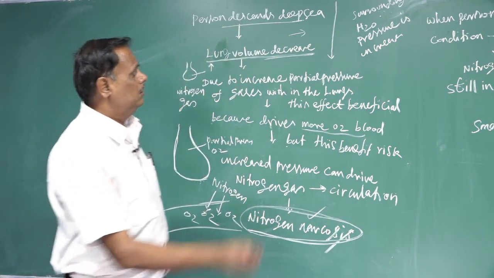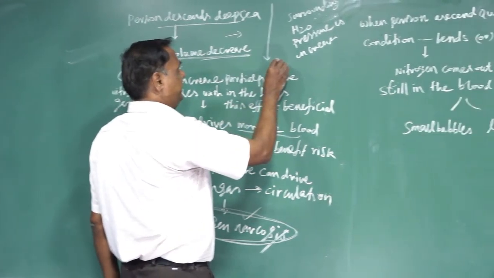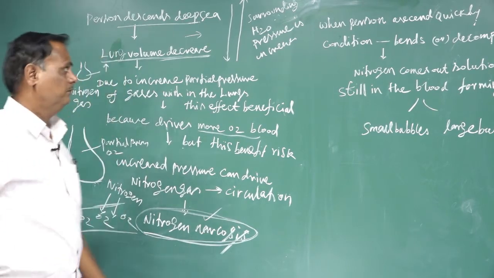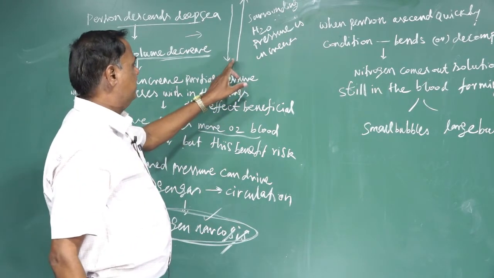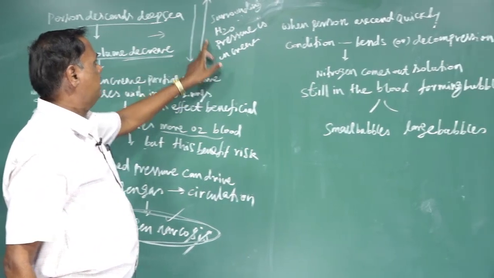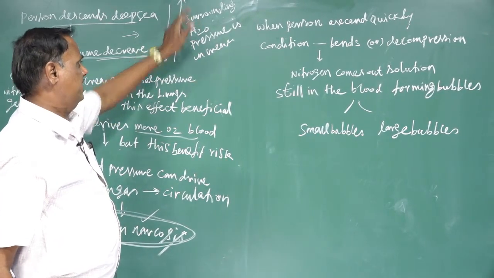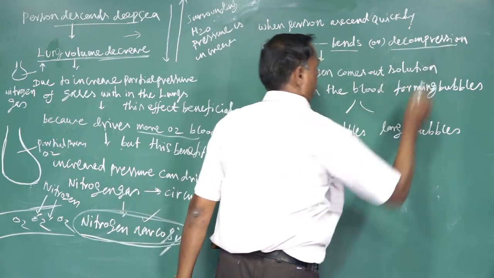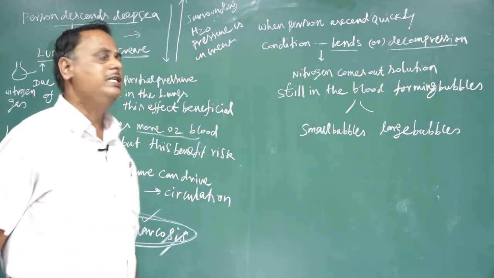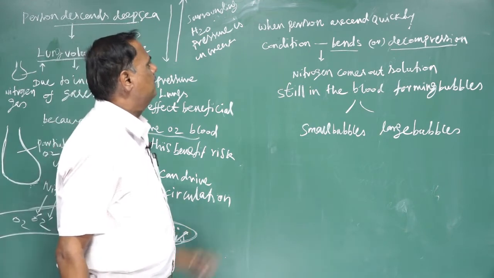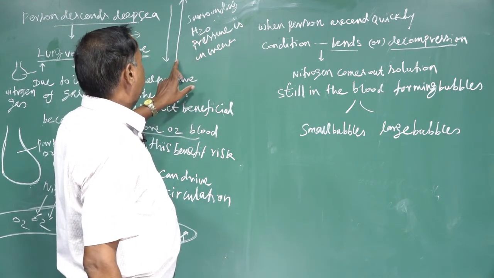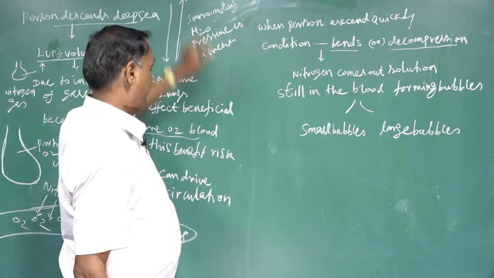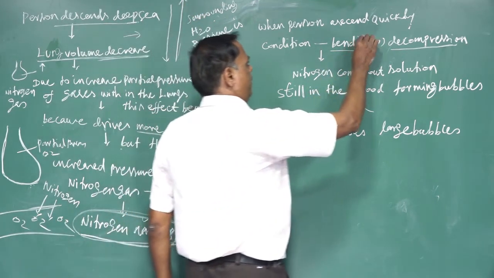Okay? When the person suddenly or quickly ascends from the sea level, comes out of the water, that condition is called bends or decompression. What is meant by bends or decompression? When a person comes to the surface or ascends quickly, that condition is called bends or decompression.